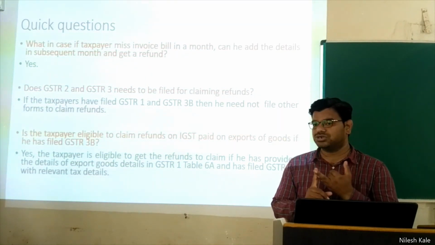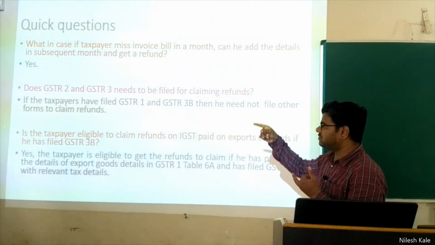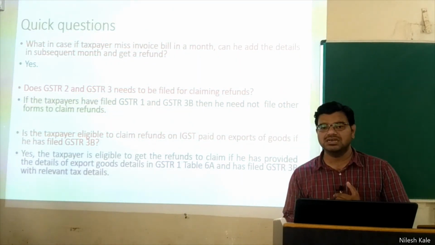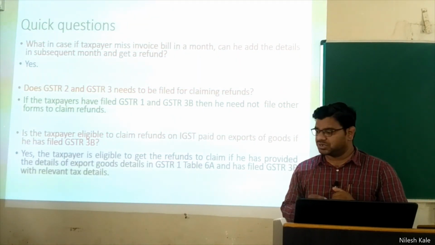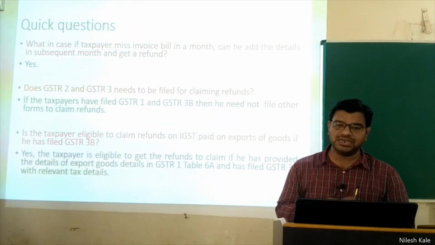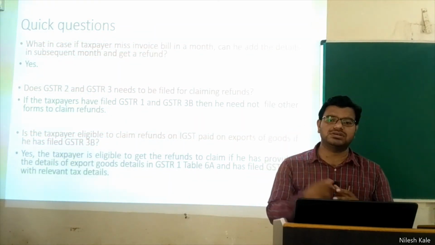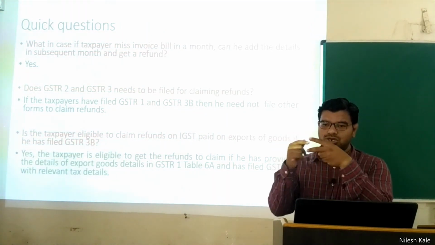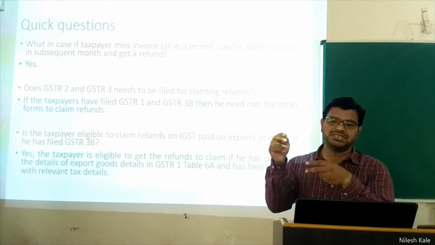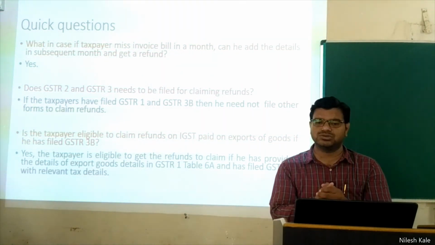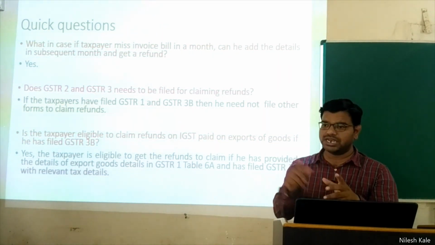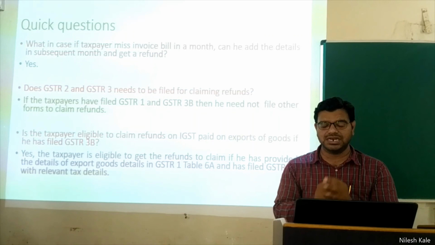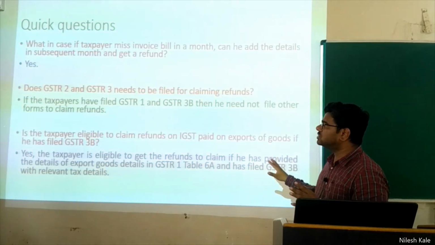Also, if you do not file this GSTR 1 and GSTR 3B monthly, you are supposed to pay a fine, and the fine is 100 rupees per act. Like CGST and SGST, if 2 you are paying, then 100 per act means 200 rupees you are paying back to the government. That is the fine. Through the electronic cash ledger you have to pay. Right, this is all about the refund process, friends.